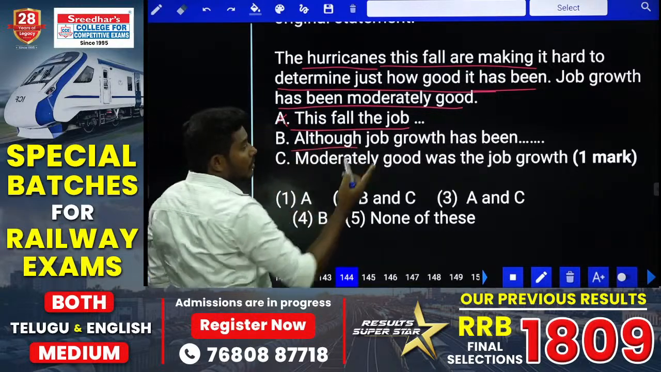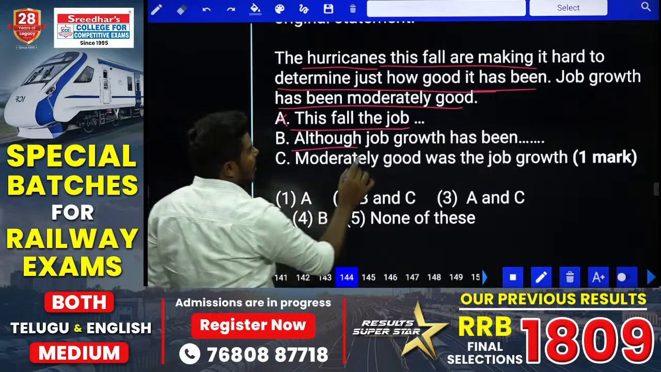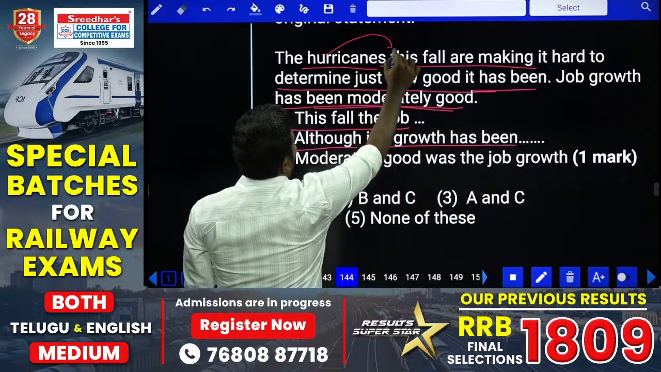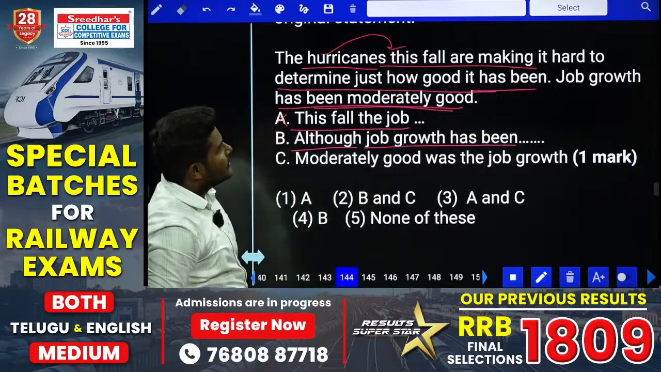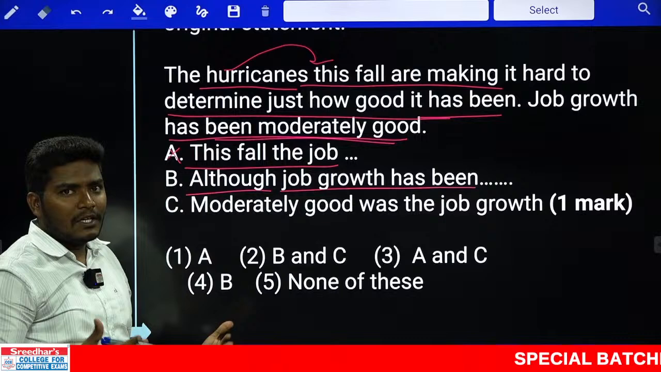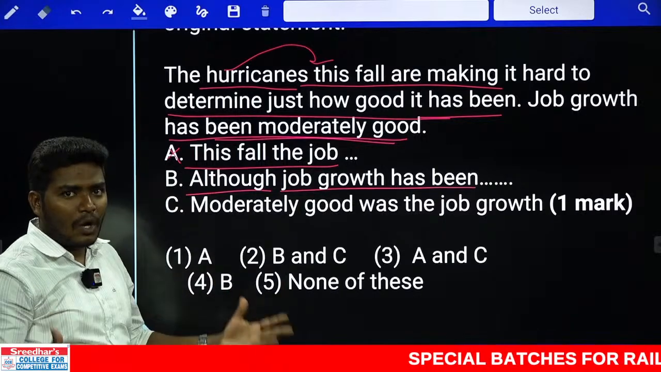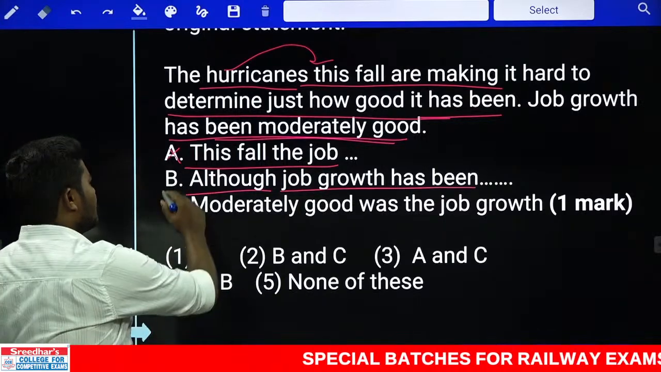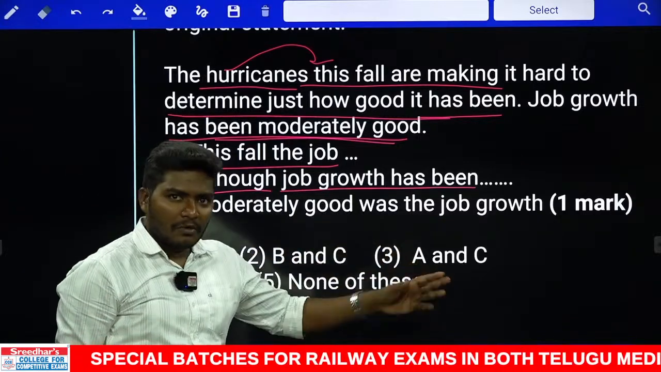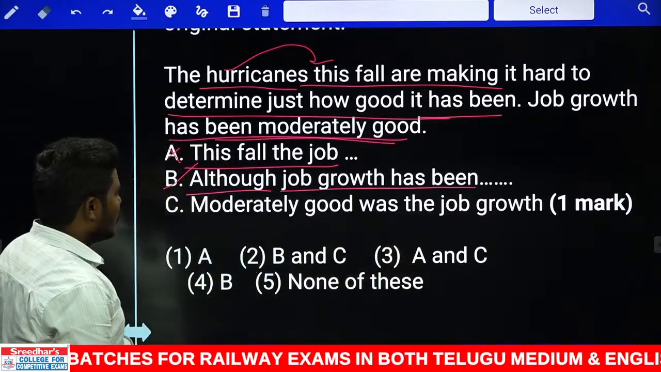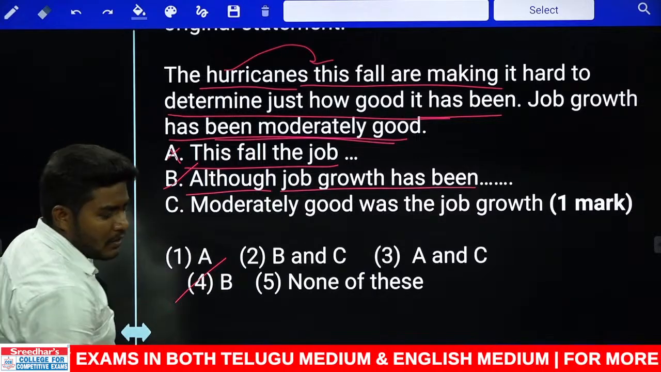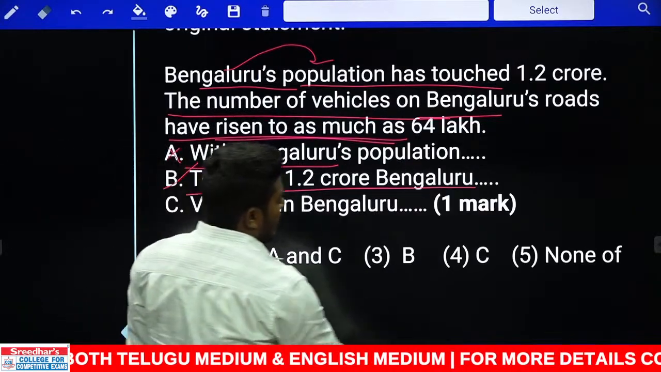Next, although, that is a contrast, right? Now look at this. Although job growth has been moderately good, the hurricanes this fall are making it very hard to determine how good it has been. Because of the hurricanes, they are unable to determine how good the job growth is. So B is absolutely possible. Look at C. What is C? Moderately good was the job growth. Doesn't make any sense. So the answer should go only with B. That goes with the fourth option. Have you got that? Very good. Jayashree got that. Okay. Next, 145.